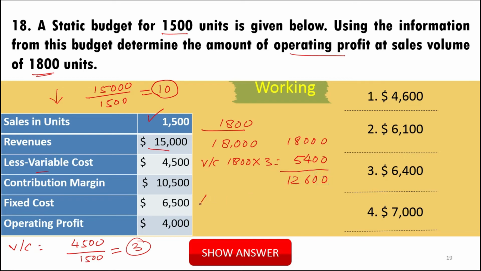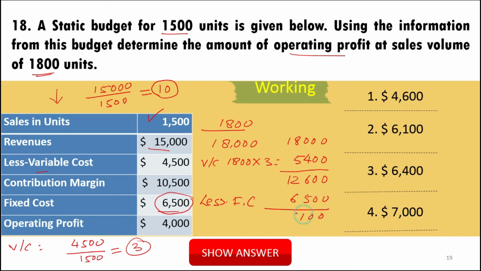Now we have to deduct the fixed cost. You know the fixed cost is same for all levels of output. See, it will be same, 6,500. So if I deduct 6,500, what do we get?